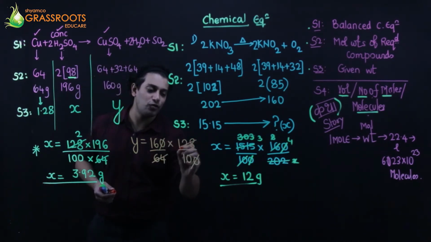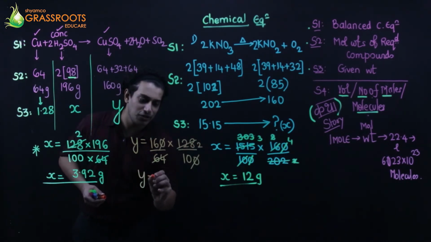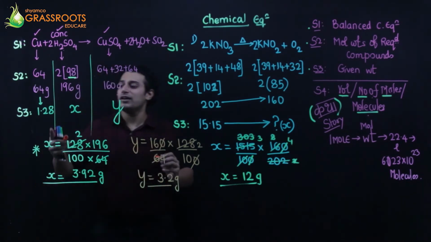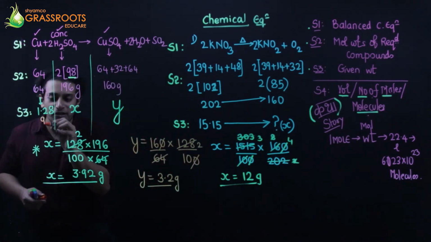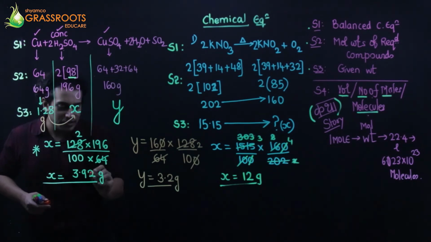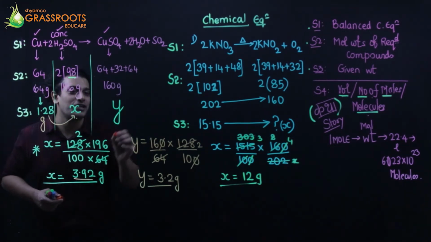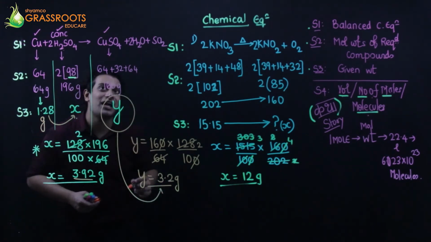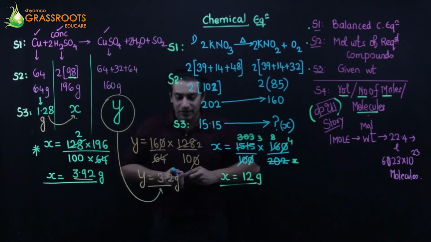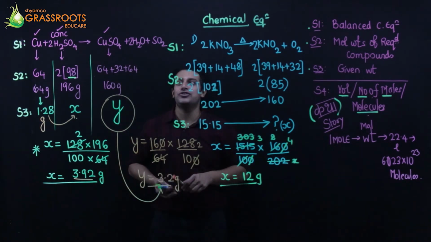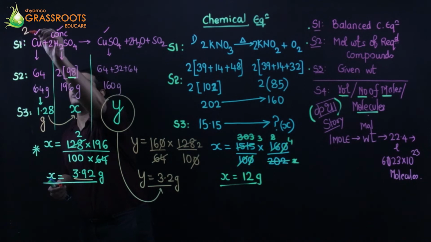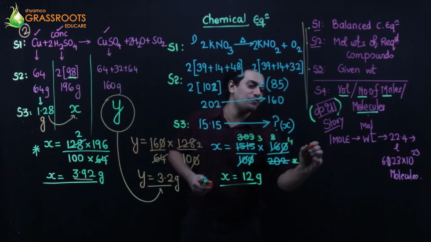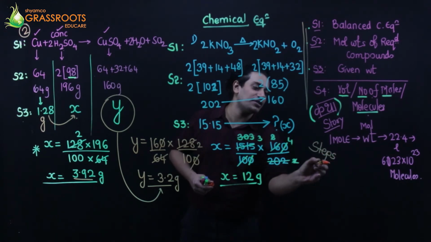0 cancels, 64 twos are. The answer is 32 upon 10. You get 3.2 grams. That means 1.28 grams of copper will react with 3.92 grams of sulfuric acid to form 3.2 grams of copper sulfate. So go through these two questions. Wonderful questions which are based on chemical equation, and follow these steps. It's very, very important and crucial steps.